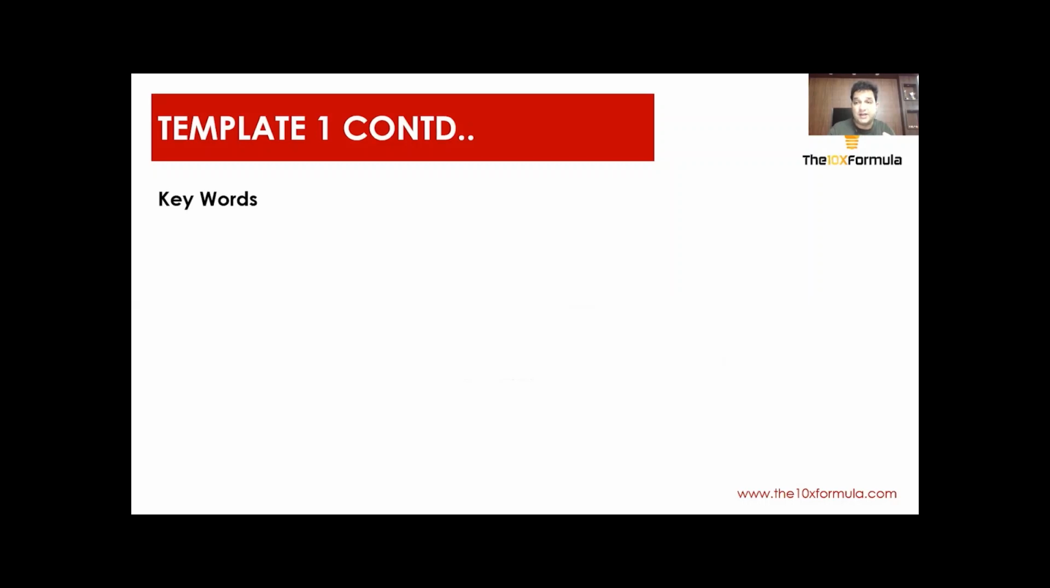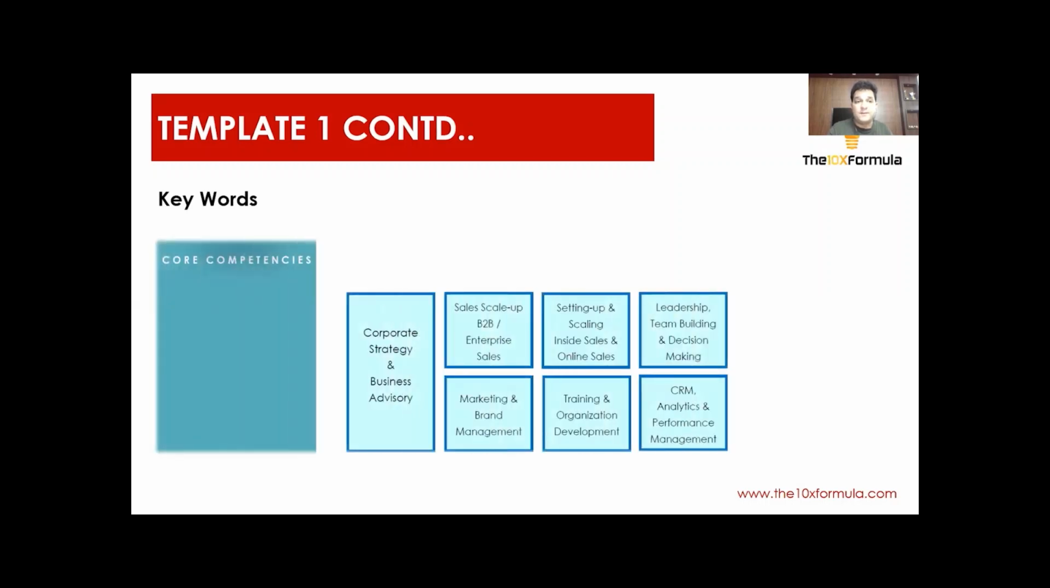You can choose again your own way of doing it, but I have ensured that they are highlighted enough just after the objective of my resume, so that in one glimpse a person should know what are my expertise. So this is how I have highlighted them in core competency. So corporate strategy and business advisory is one of the key skills I have. I have experience in setting up and scaling inside sales and online sales. I have experience in leadership and team building. I have experience in marketing and brand management.